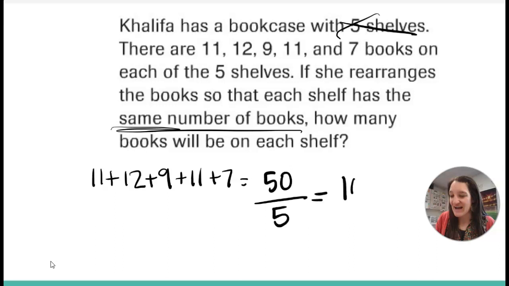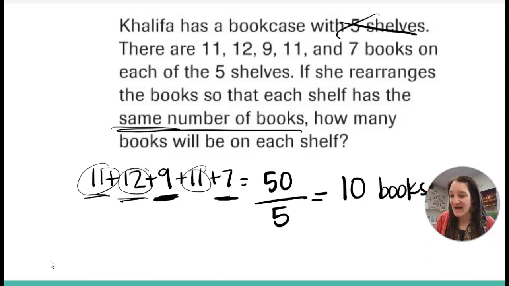That makes sense, right? Because these ones with 9 and 7 need a couple more, and these ones with 11 and 12 can share with the shelves that only have 9 and 7, so that there will be 10 books on each shelf. We have a perfect balance point. How'd you do?